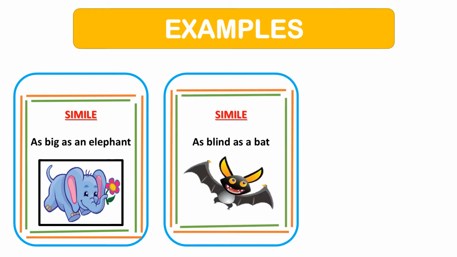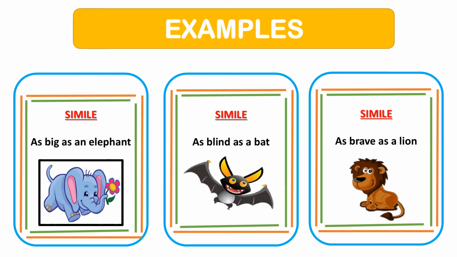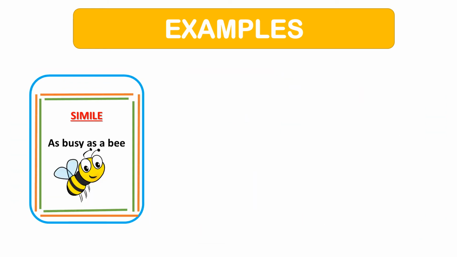As blind as a bat. This simile means that someone who has poor eyesight or cannot see without glasses. As brave as a lion. This simile is used to show that the person has the quality of being brave. As busy as a bee. This simile means that someone is really hardworking.